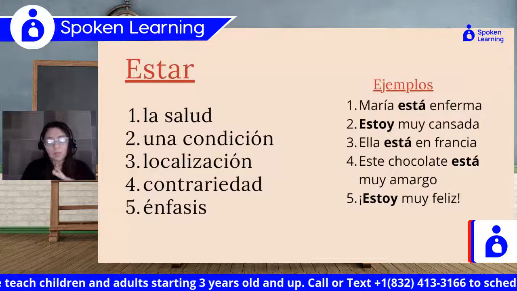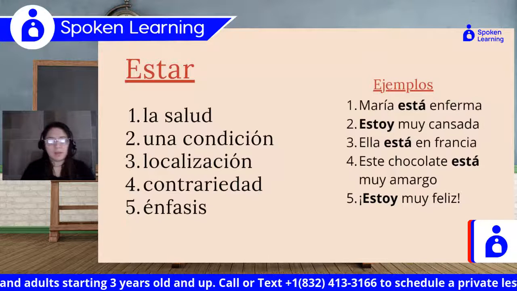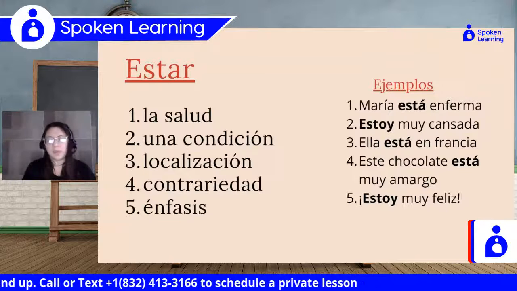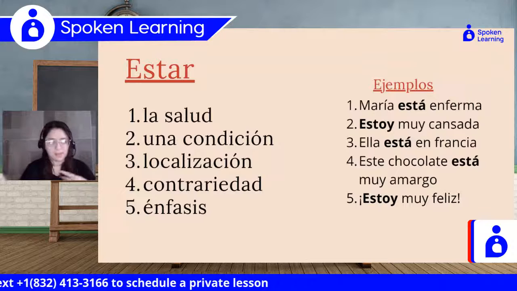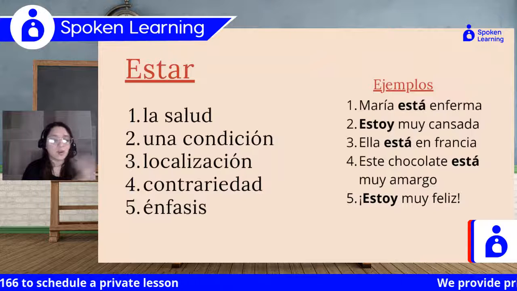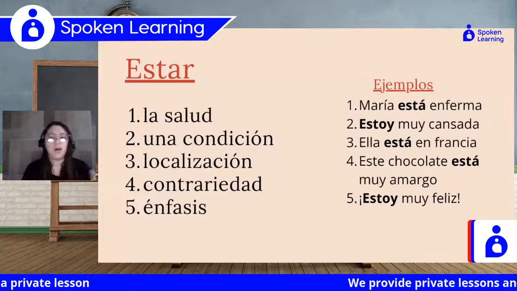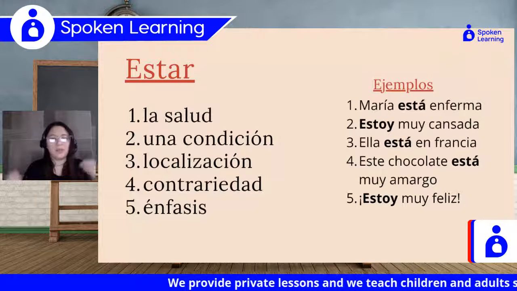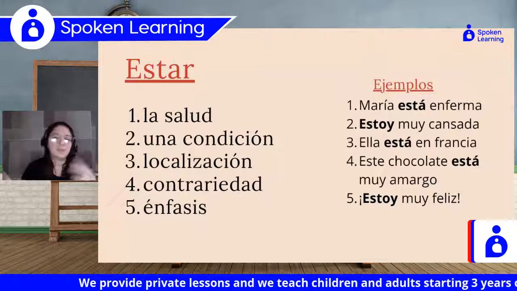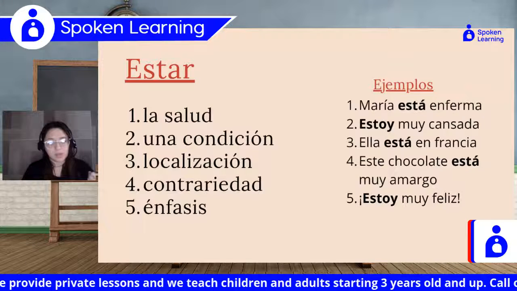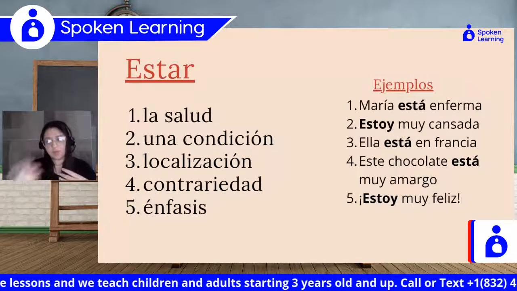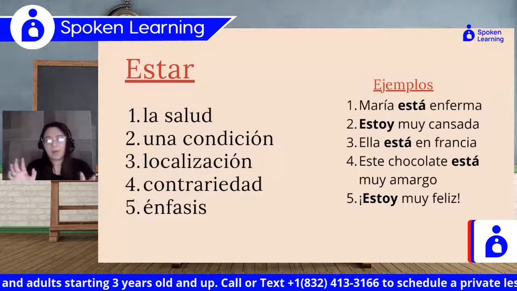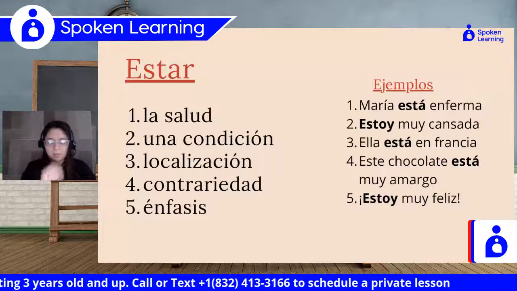Then we use it also to explain contrariedad, which is when something is supposed to be in one way, but then it's not. So we can say, este chocolate está muy amargo. Obviously, chocolate and bitter are not friends. Well, they shouldn't be because we think of chocolate as something sweet. So we use it to make that comparison, or to make that point.